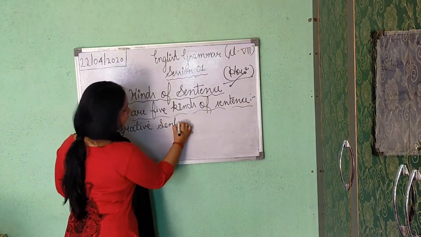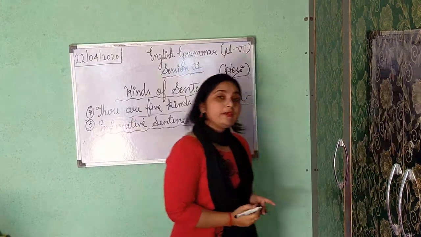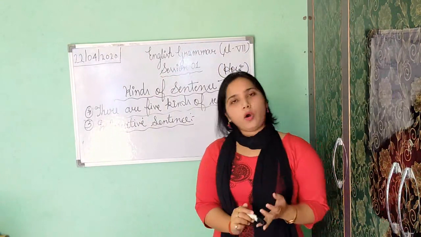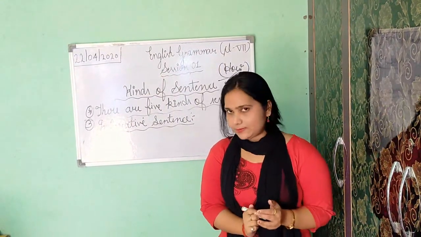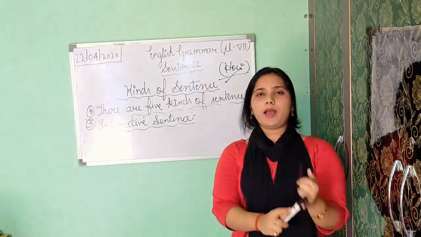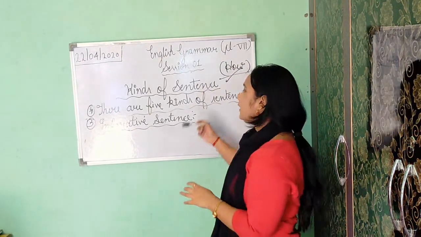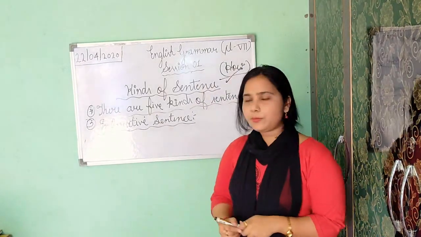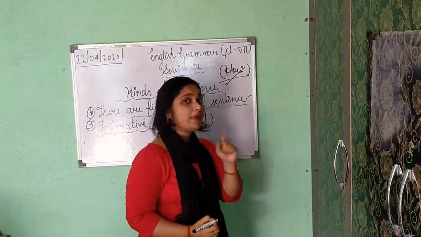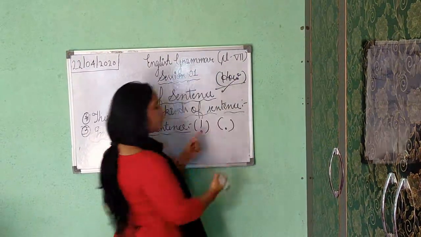What is an imperative sentence? An imperative sentence shows request, command, order, suggestion, or advice. If any sentence you are getting shows command, suggestion, request, or advice, then this is your imperative sentence. Sometimes it ends with an exclamation mark, and sometimes it ends with a full stop.